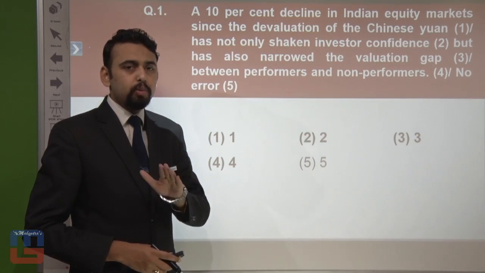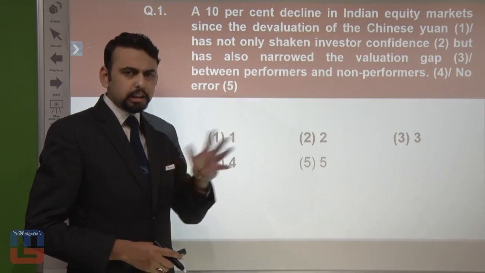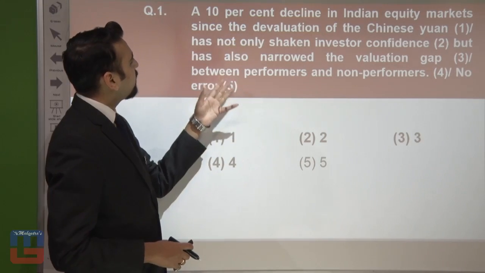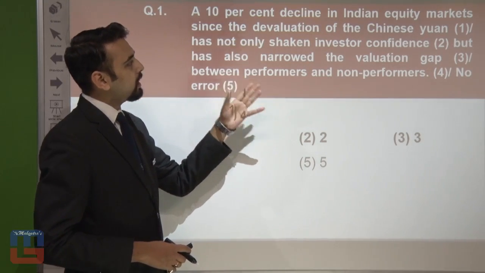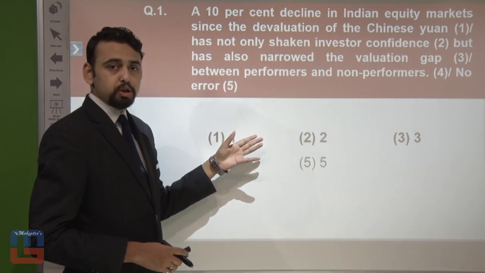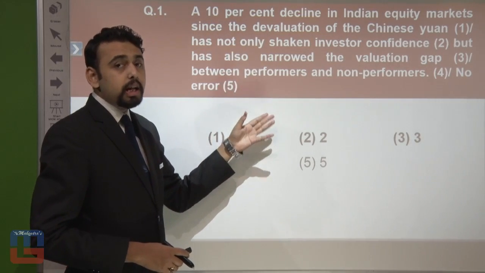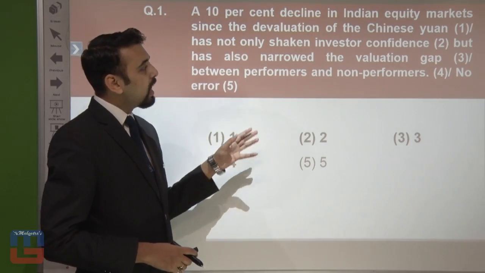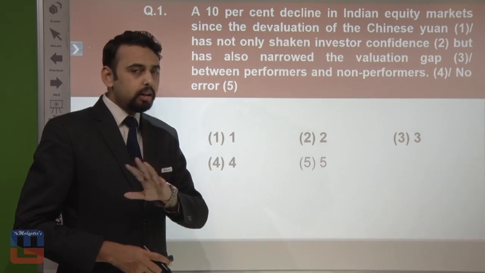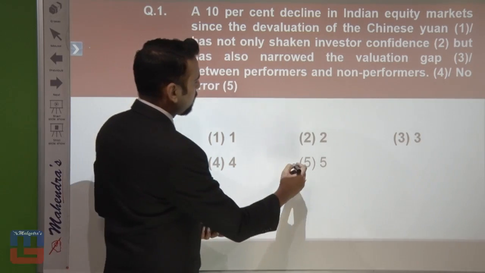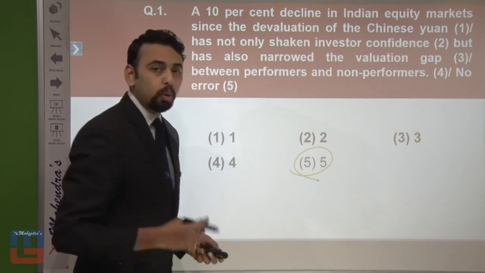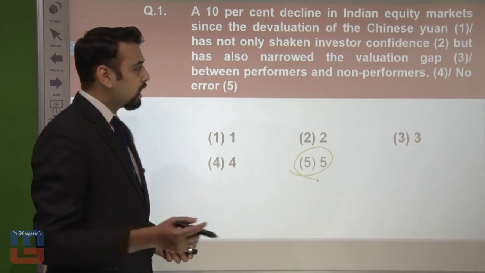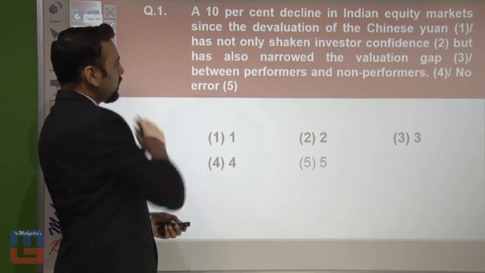Did you see any error over here? I don't think so. But let's have a look once again in order to check it. A 10% decline in the Indian equity market since the devaluation of Chinese yuan has not only shaken investor confidence but has also narrowed the valuation gap between performers and non-performers. Any error? No. So we can mark number 5 as no error and just move on. Before we go to the next one, let's clean this up.